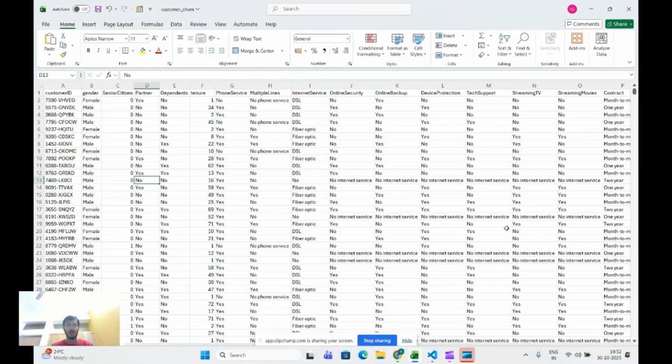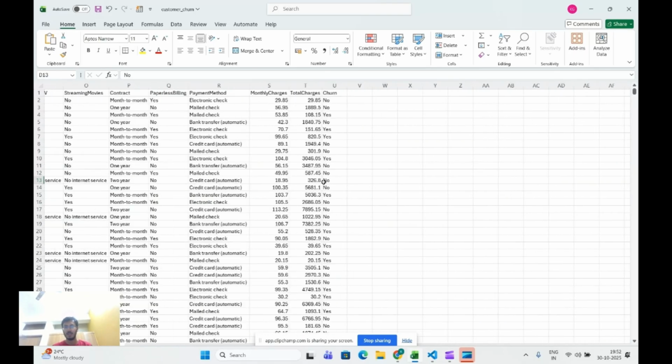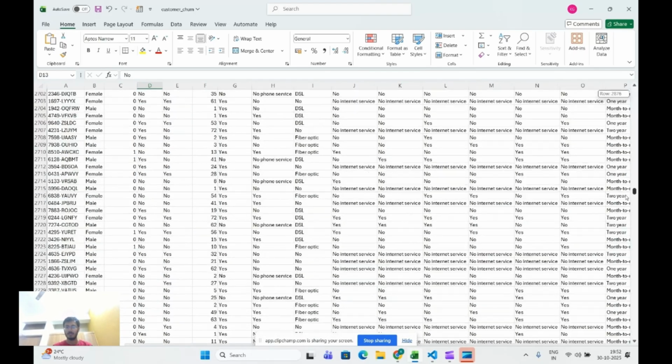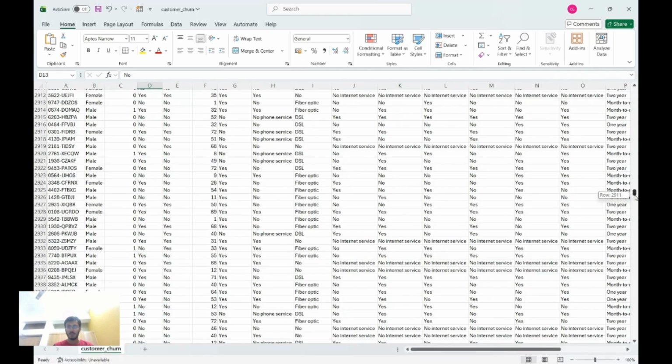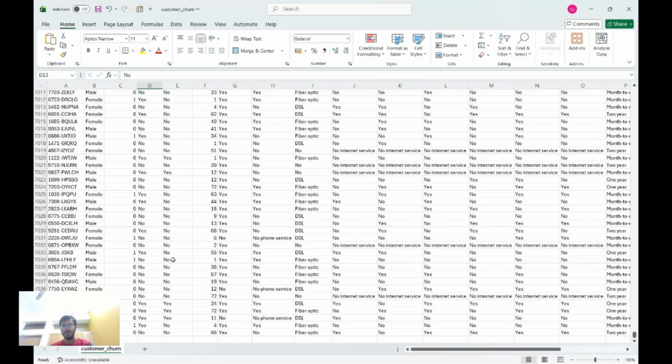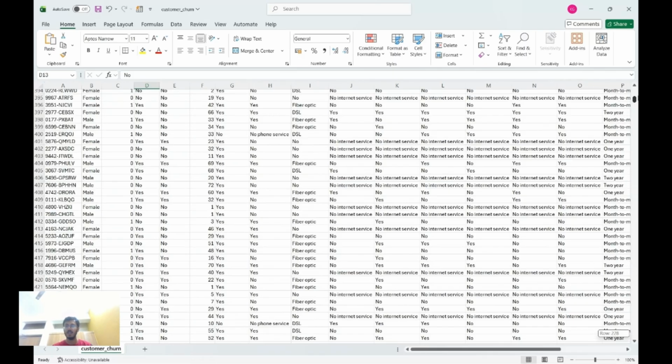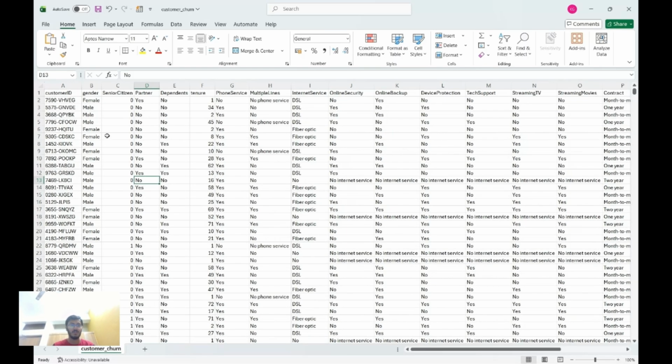I'll just show you a quick look. These are the data which I have, and there are approximately 7,044, anyway, 7,000 plus records. For each customer, there's a customer ID, which of course won't be useful for us. Gender: is the customer male or female? Senior citizen, yes or no: zeros are no, ones are yes. Do they have a partner or not? Dependents in the family, the people who are dependent on them, yes or no? What is the tenure, like how many months have they stayed with the business, or since how many months have they been availing the services? Do they have phone services?